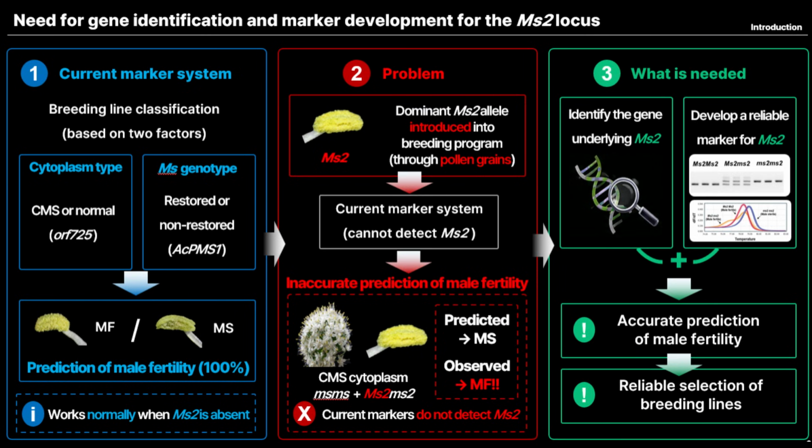Interestingly, among these genes, we identified a gene predicted to encode a mitochondrion-targeted PPR protein comprising 876 amino acids. We designated this gene ACPPR876. Next, we carried out several analyses to obtain further evidence supporting ACPPR876 as the gene underlying MS2.